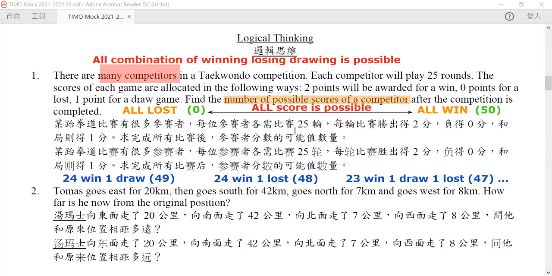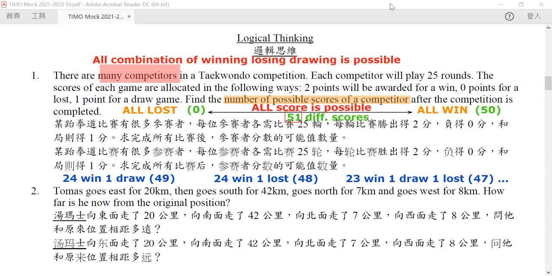You can get from 0 to 50. So all the possible scores are actually 51 scores. So remember, from 0 to 50, there are 51 different scores. So our answer is 51 in this question. Okay, the answer is 51. So this is for our first question.